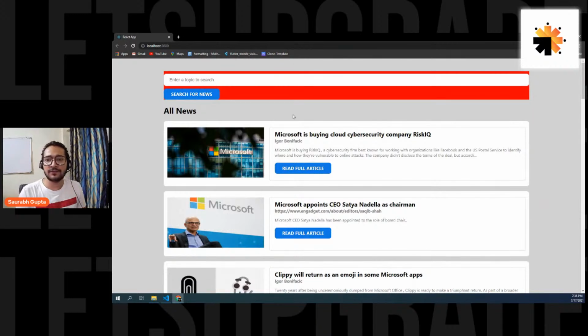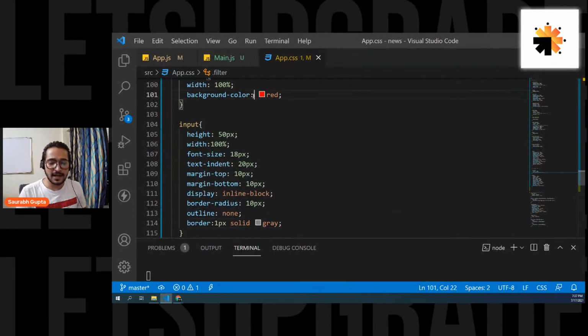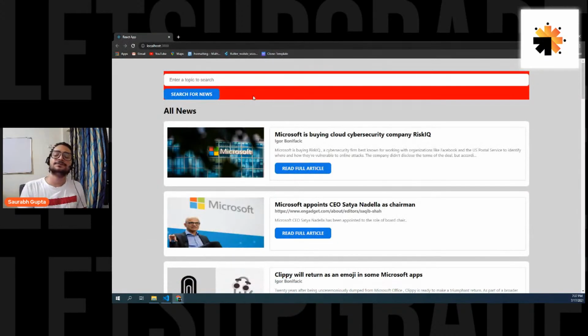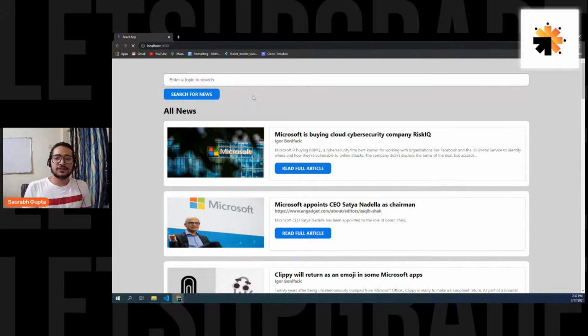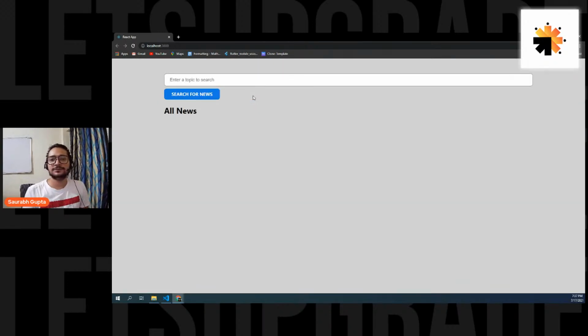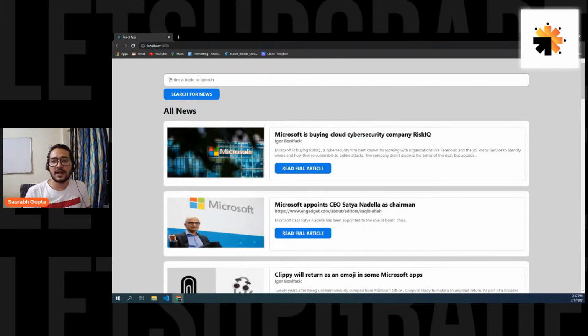And now you can remove the red. Remove the red and we should see it in a good way. Let's see. Refresh. And here we go. Perfect. Enter topic to search. And then you have search for news. So everything is going on pretty cool, right? So you have this, you can write anything you want. And then you can just click on search for news and it should be working.